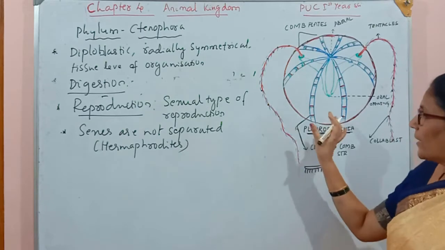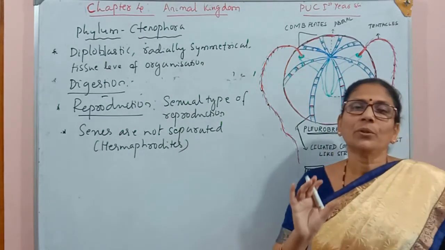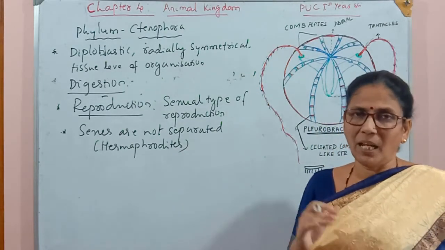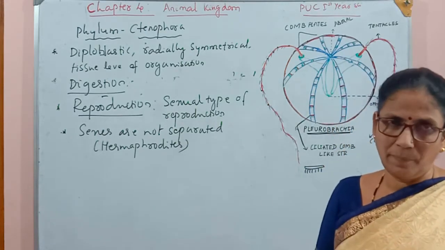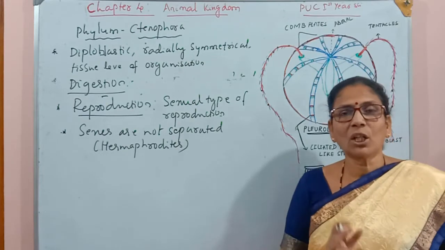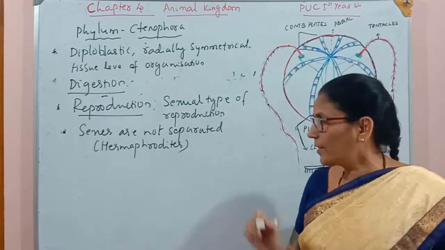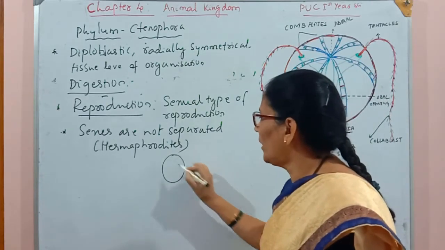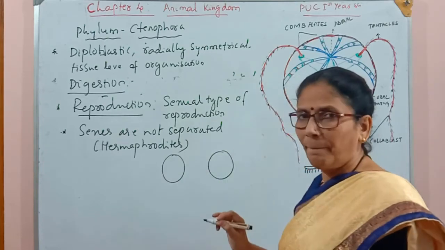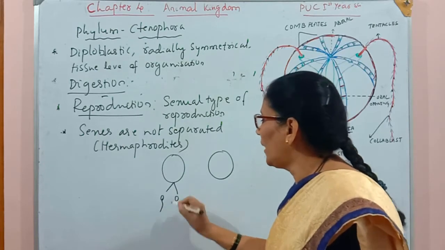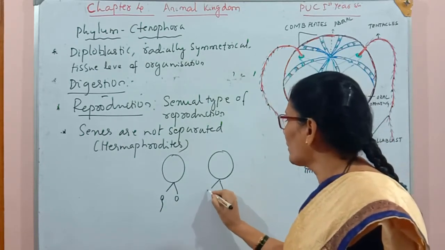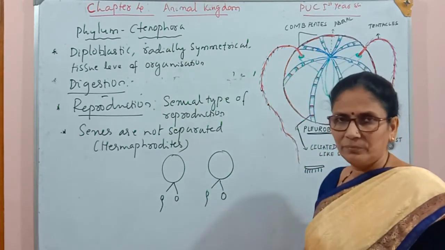Sexes are not separated means the same individual produces two types of gametes. Male gametes and female gametes are both produced from the same individual. But they exhibit cross-fertilization. Here is one comb jelly and here is another comb jelly, and each also produces two types of gametes, male and female.